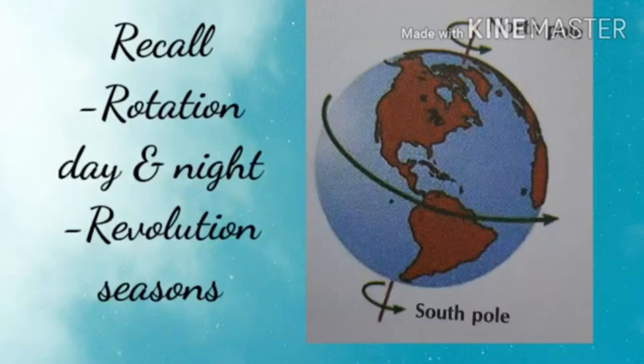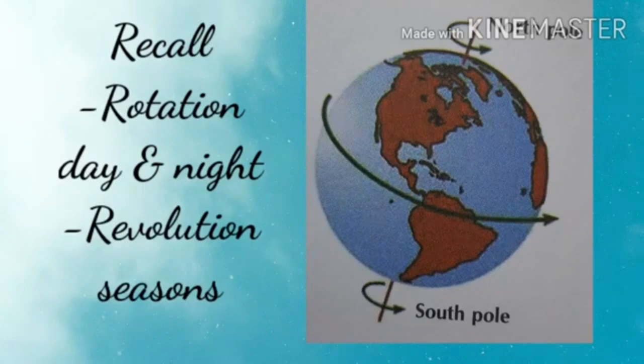What are the two different movements of the earth? Yes, rotation and revolution are two different movements of the earth. The earth moves in two different ways. Children, the earth spins around itself about its axis, which is called rotation. Then the earth moves around the sun in a fixed path, which is called revolution.